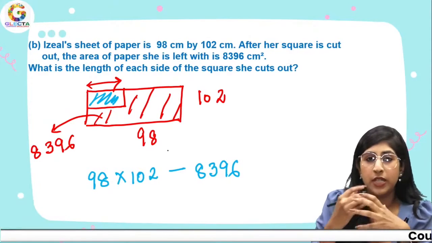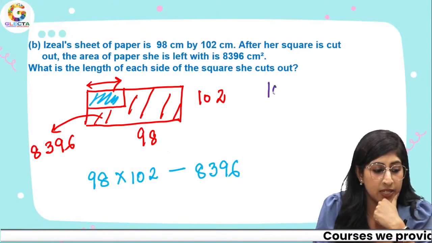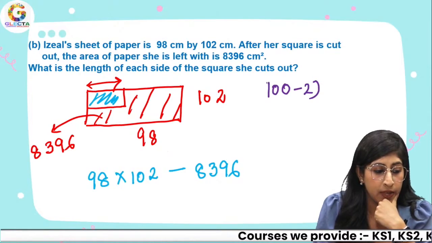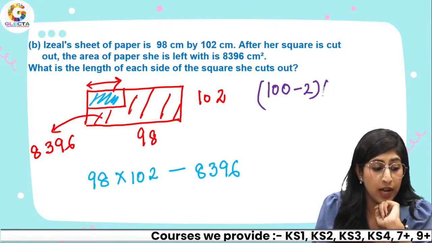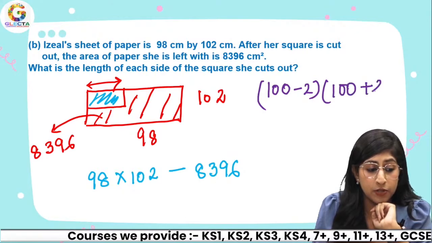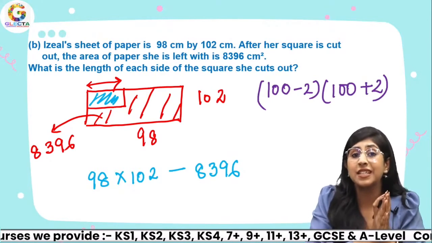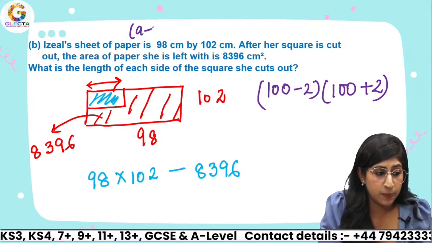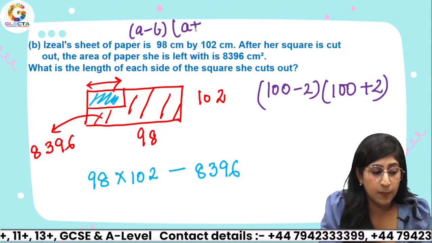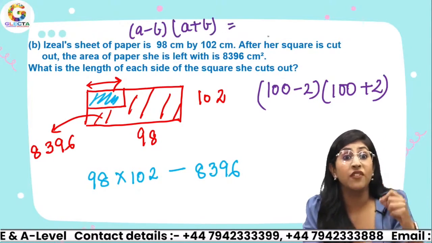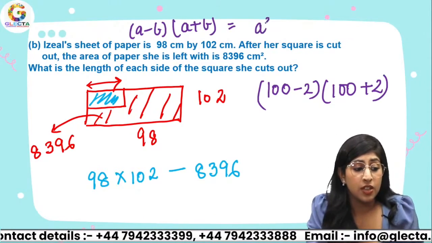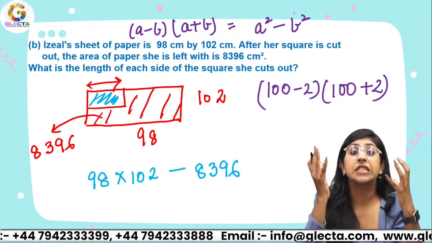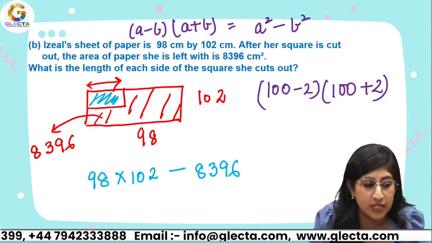Over here, we can write 98 as 100 minus 2, and 102 as 100 plus 2. Whenever you have these kinds of numbers, like we have a minus b times a plus b, the answer is always the difference of the squares of these numbers.